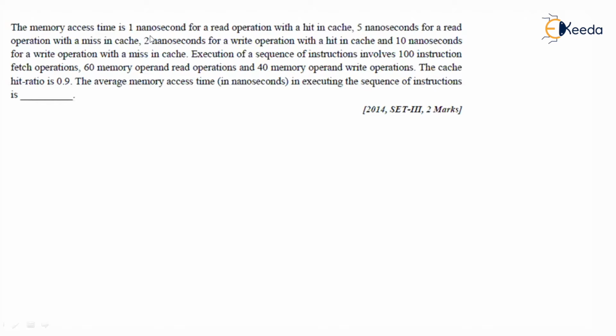So, memory access time is 1 nanosecond. That is the cache access time, which I will put as T1. T1 is equal to 1 nanosecond. And 5 nanoseconds for a read operation with a miss in cache. During a miss, where will we go?